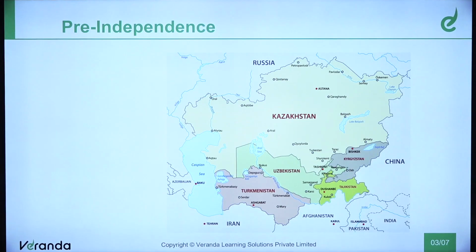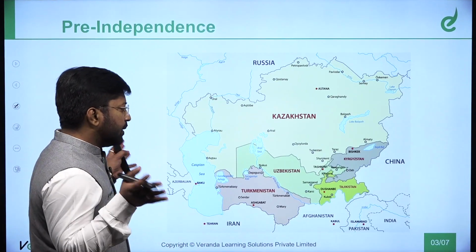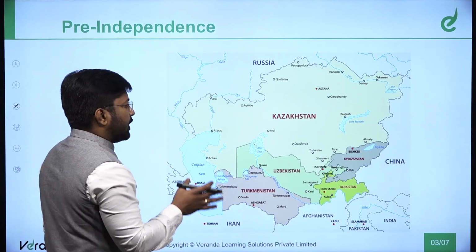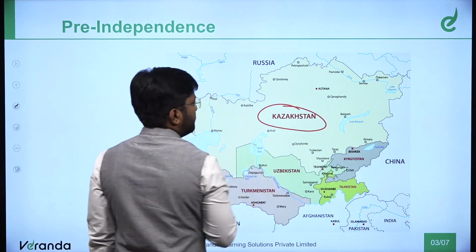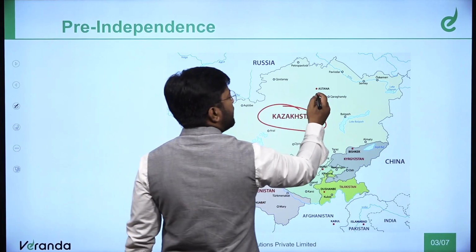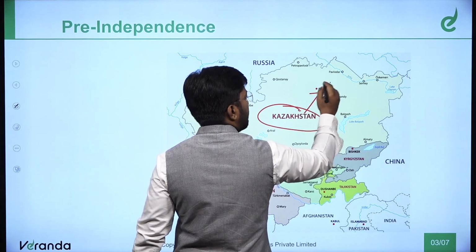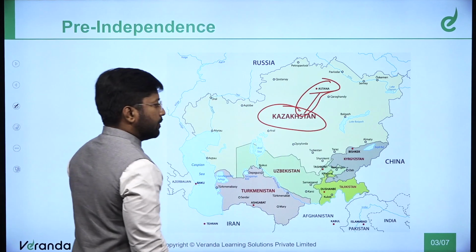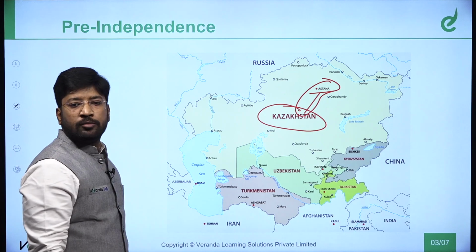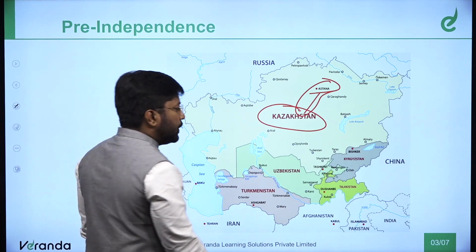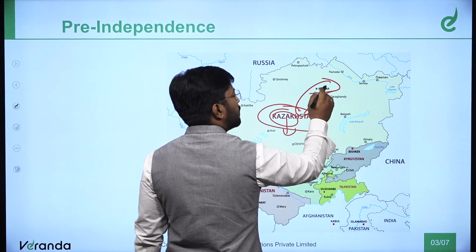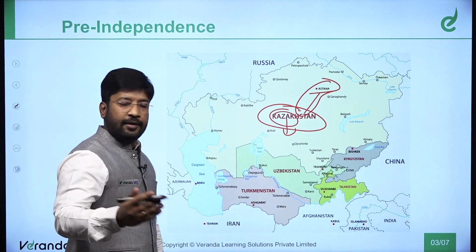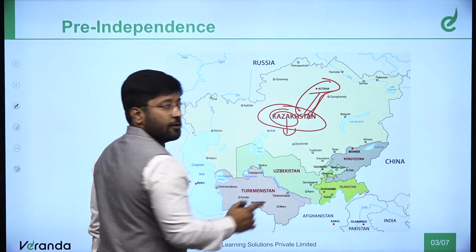What does Central Asia mean? Central Asia is made up of 5 countries. One is Kazakhstan, which has the capital Astana. You can remember this from Munna Bhai MBBS. He was doing mazak, and what was the name of the doctor? Dr. Astana. You can remember like this.